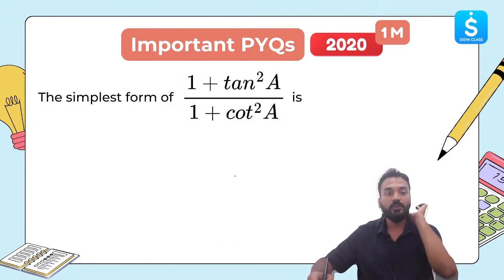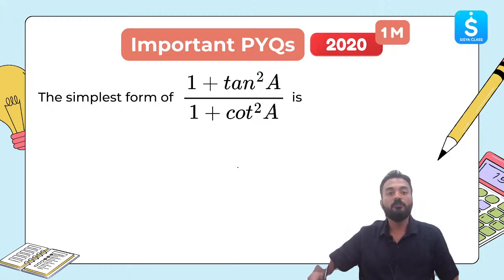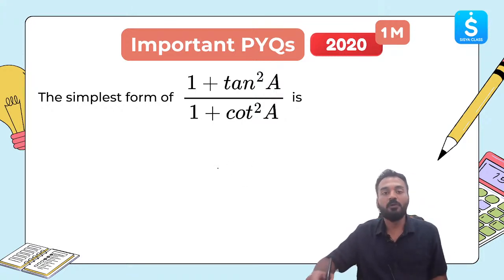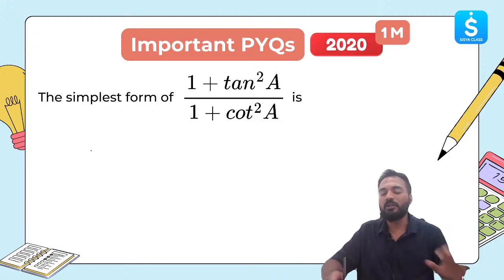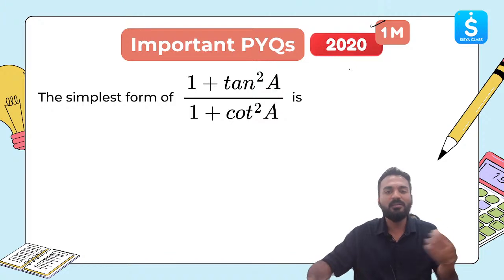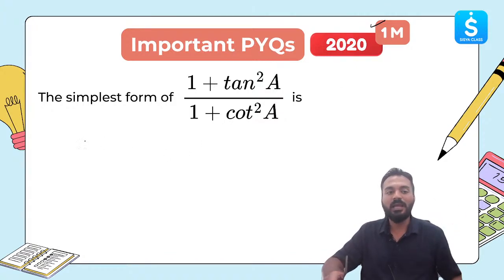Let's move ahead. The next question, let's see. Write the simplest form for 1 plus tan square a by 1 plus cot square a. This again was asked for 1 mark. So what will be the simplest form for this? Can anyone type in the chat box? How will we approach this question? We know 2 identities, right? This is a 1 mark question. There is nothing much to apply your mind to. Board papers are set in such a way that 1 mark questions can be solved within 10 seconds if you know the concepts. Can you tell me what is 1 plus tan square a?